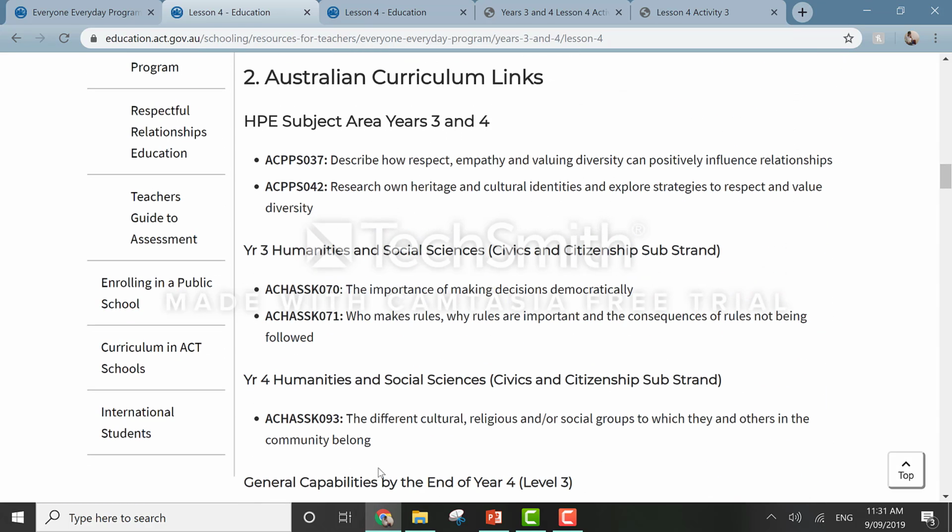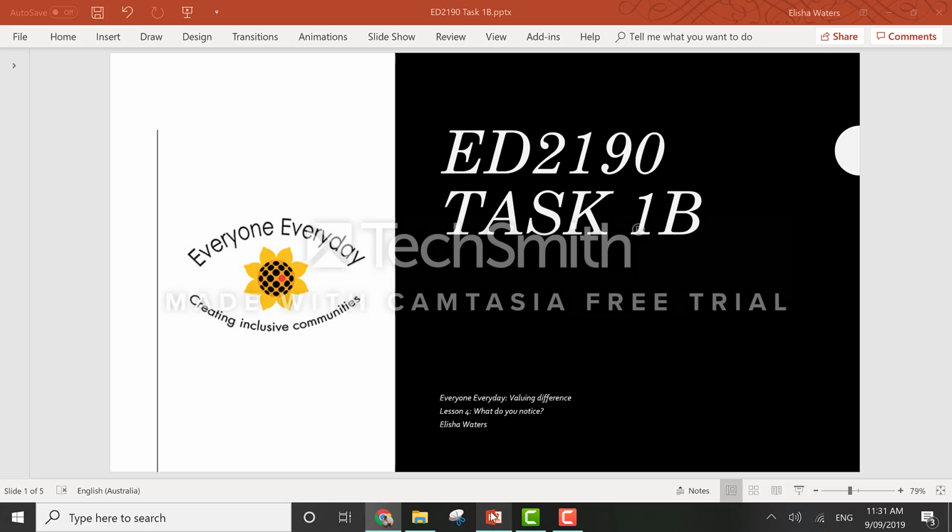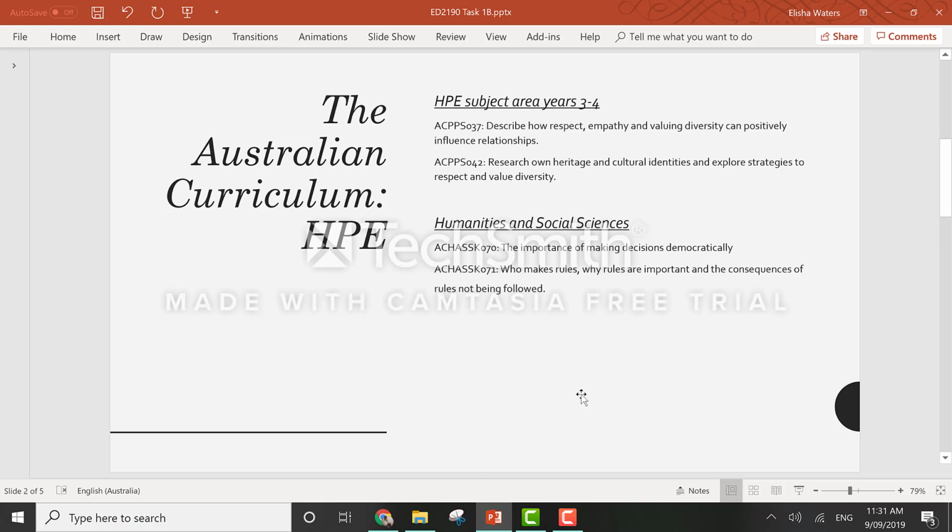Not only does the lesson relate to the HPE curriculum, but also to the humanities and social sciences curriculum as well. The HPE curriculum descriptors that align with the content are ACPP S037 and ACPP S042. Content descriptor ACPP S037 describes how respect, empathy, and valuing diversity can positively influence relationships.